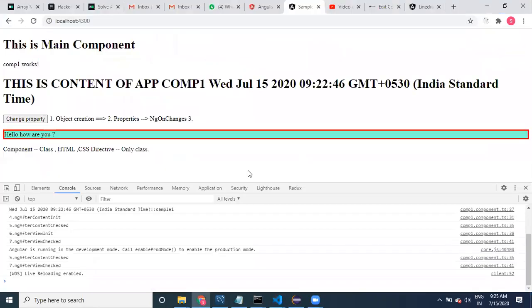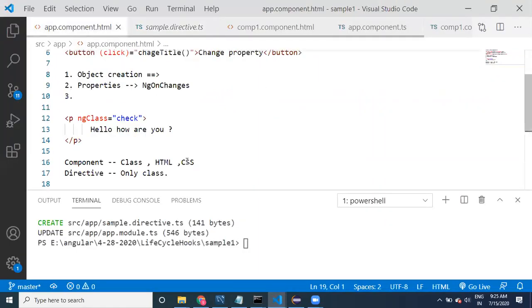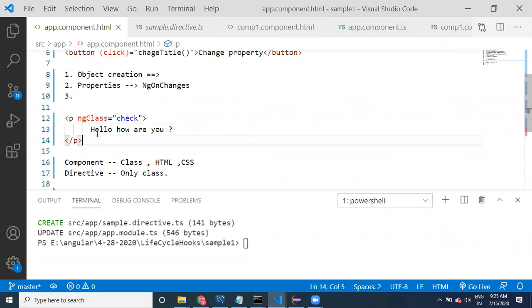For example, this is a directive, right? So what is the existing directive that we are using? ng class you are using, right? Whenever you say ng class equal to check, this is going to be the directive.